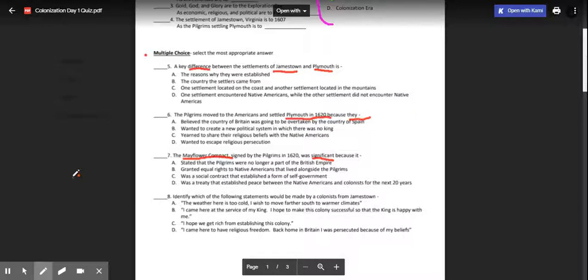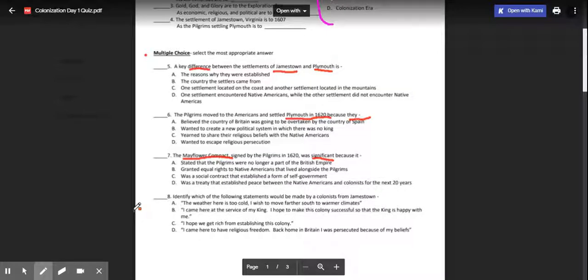Number eight: identify which of the following statements would be made by a colonist from Jamestown. Basically they want to know which of these a colonist who lived in Jamestown would say. A, the weather here is too cold, I wish to move further south to warmer climates. B, I came here at the service of my king.